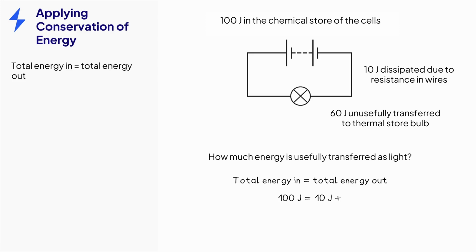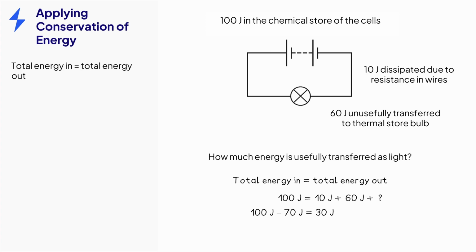We have the 10 joules dissipated to the thermal store of the surroundings due to resistance in the wires, and the 60 joules that goes to heating the glass and metal components of the bulb casing, plus the unknown amount that is transferred by radiation as light. That leaves us with 100 joules minus 70 joules, which is 30 joules.